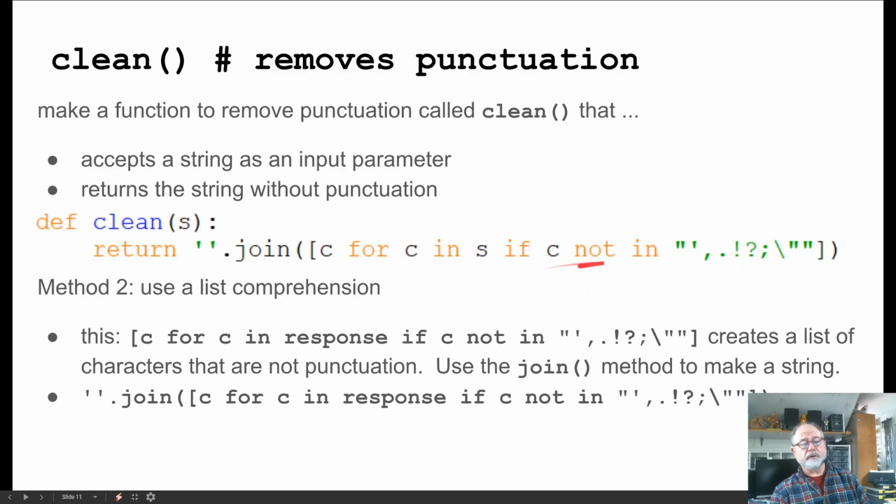And as we go forward in the course, we'll do a lot more with list comprehensions because as you can see, you can do a lot in a single line of code, and it's not so bad to read.